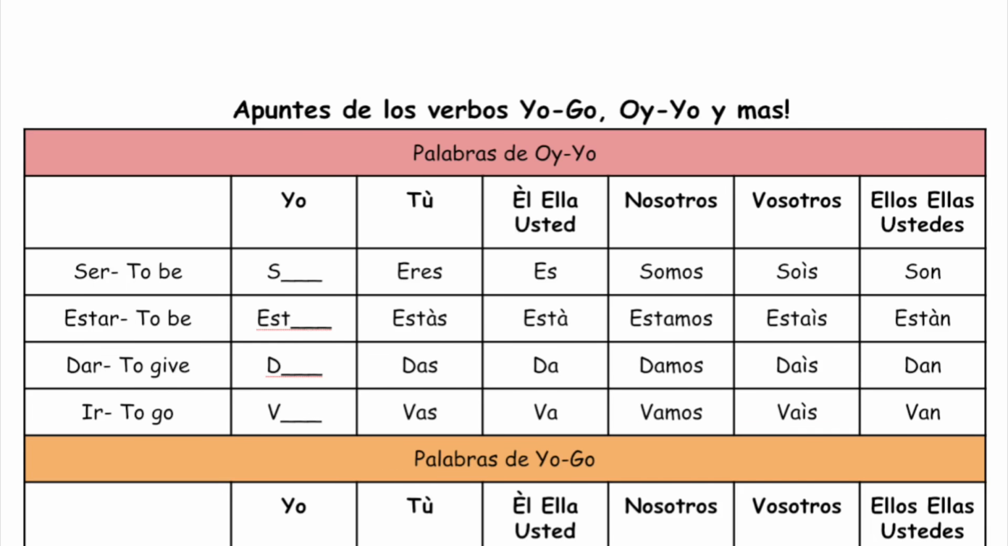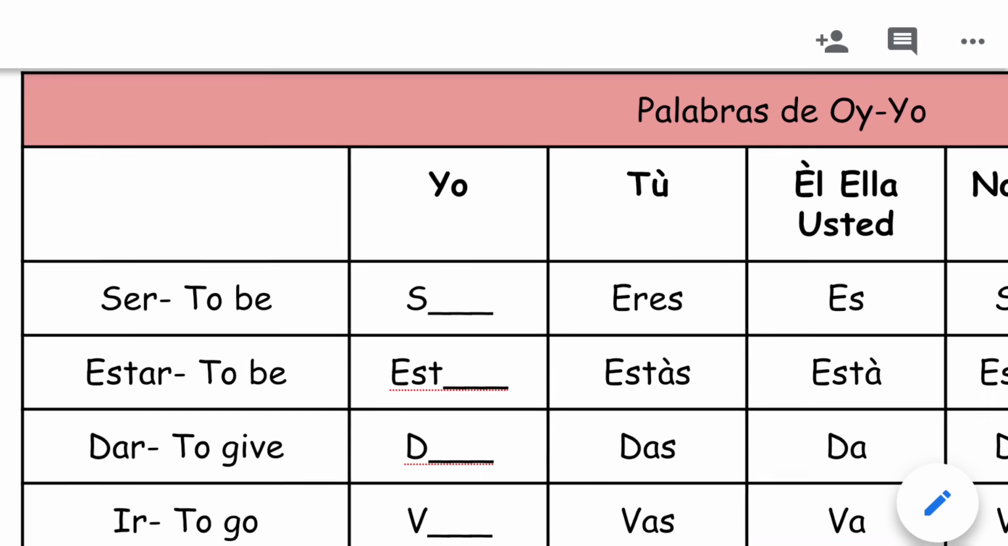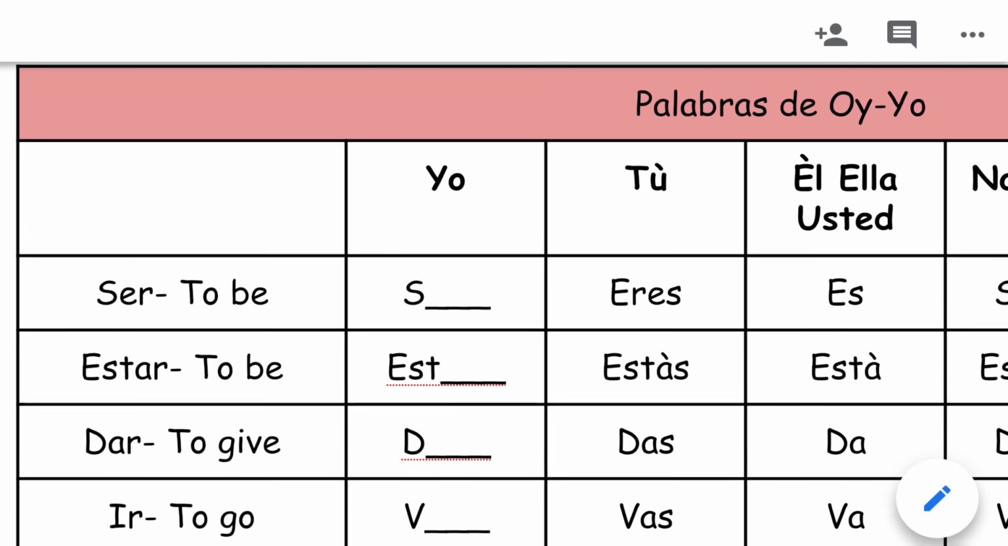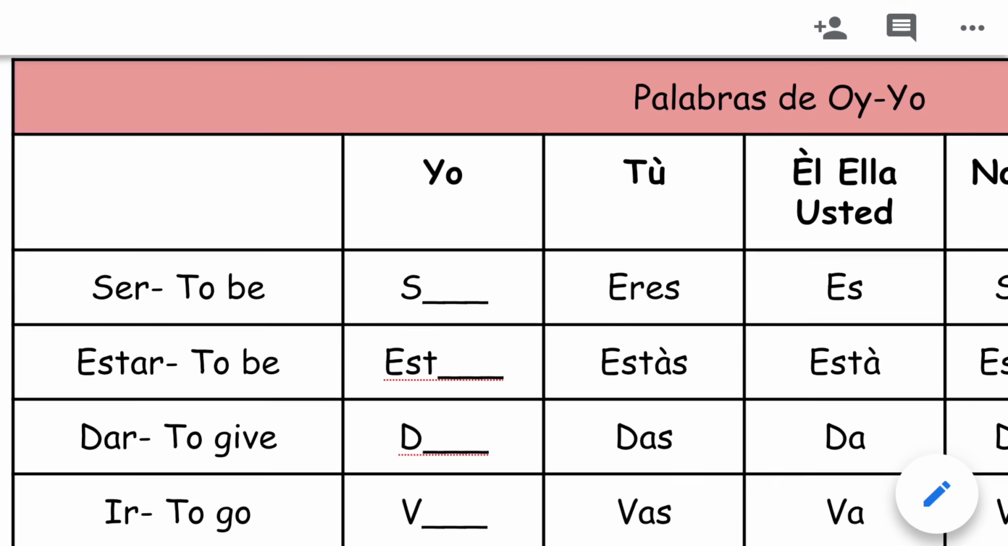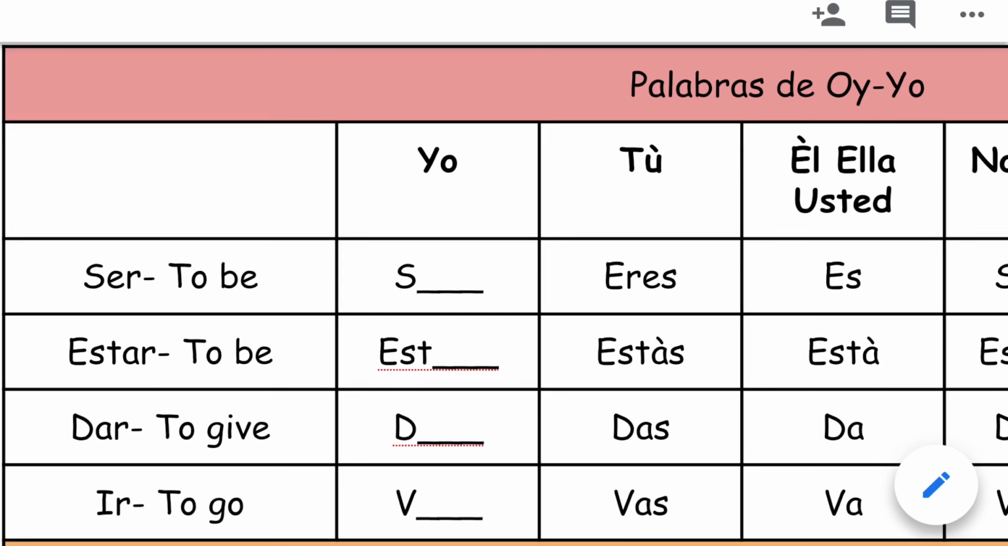Let's start with the oi yo verbs. We have used two of these many times in the past. Take a look at your note sheet. The first two verbs are ser and estar. Both of these verbs are irregular in the yo form. That is to say, when we conjugate them, they don't follow the regular verb rules.